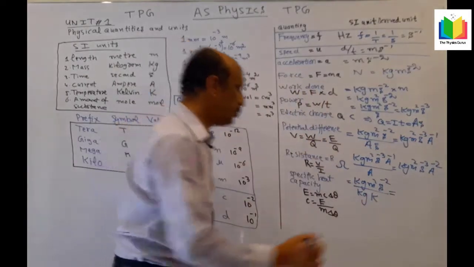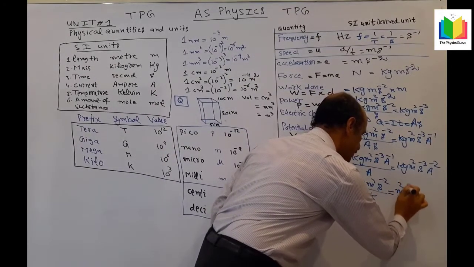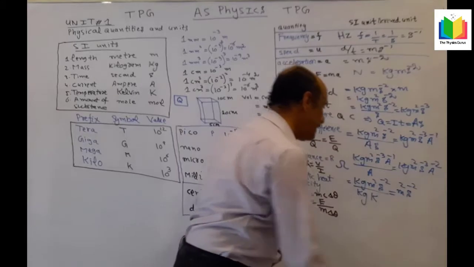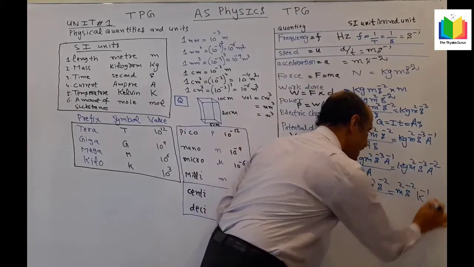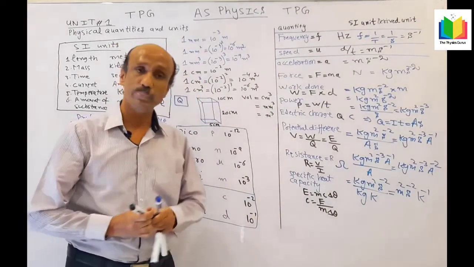Now kg will cancel out, and then we will get m square s minus 2 k minus 1. So this is the drive unit for the specific heat capacity.